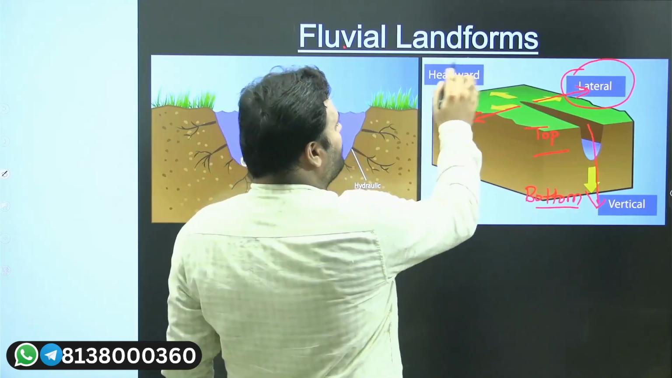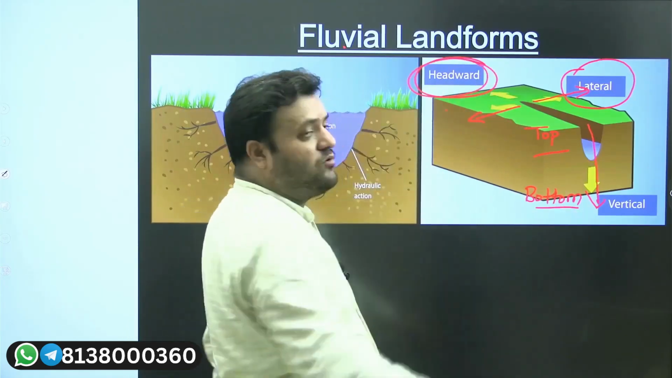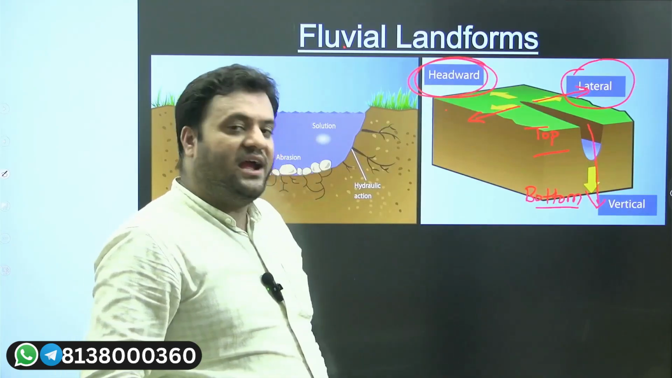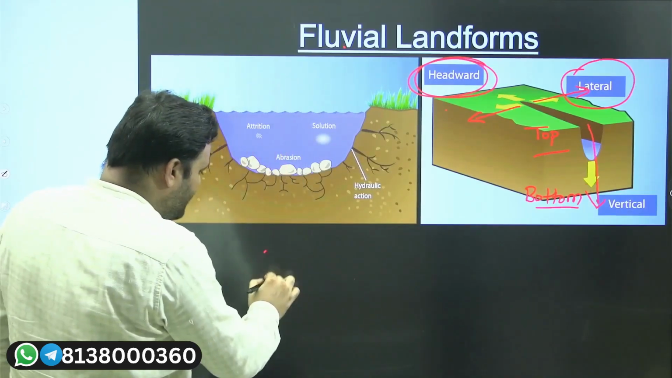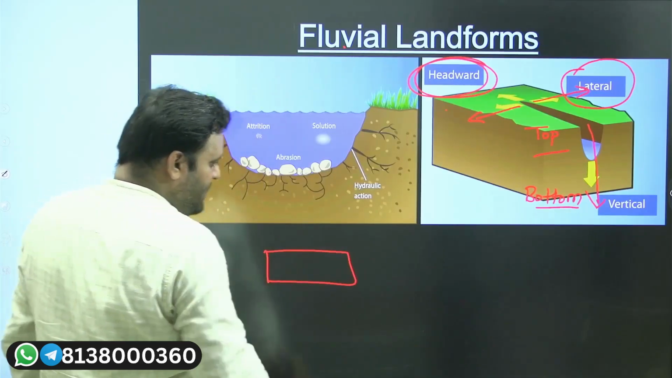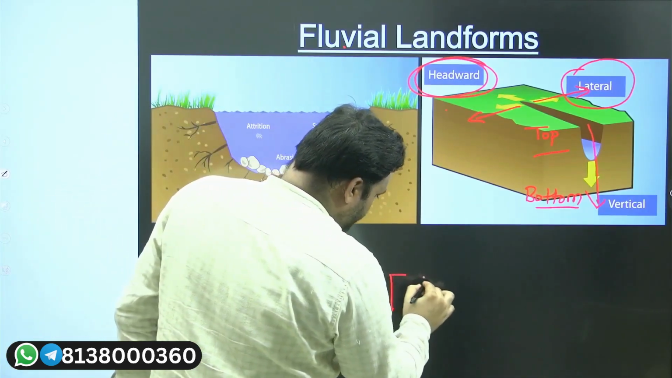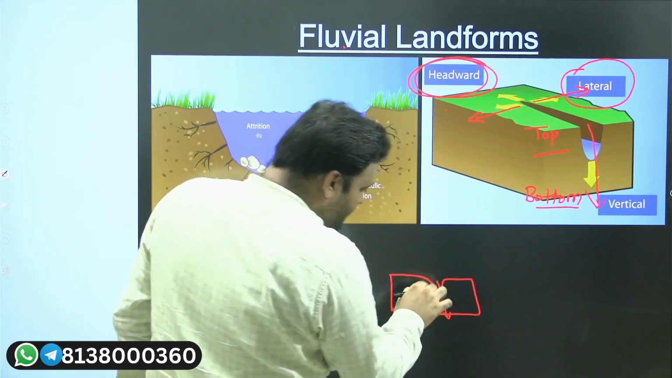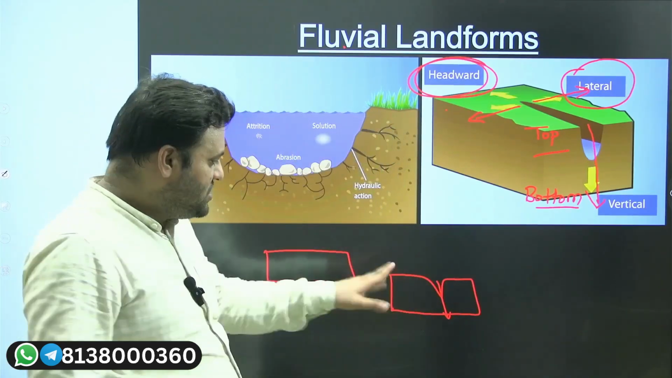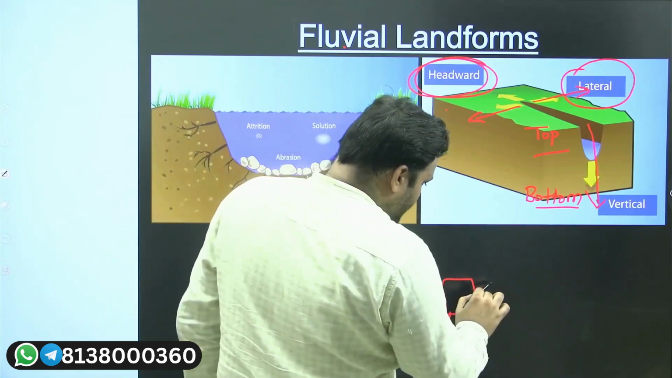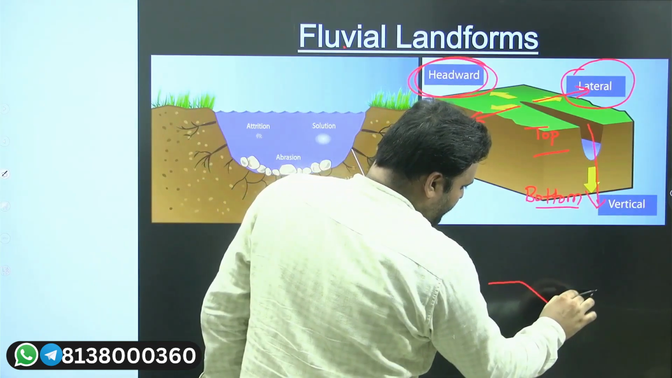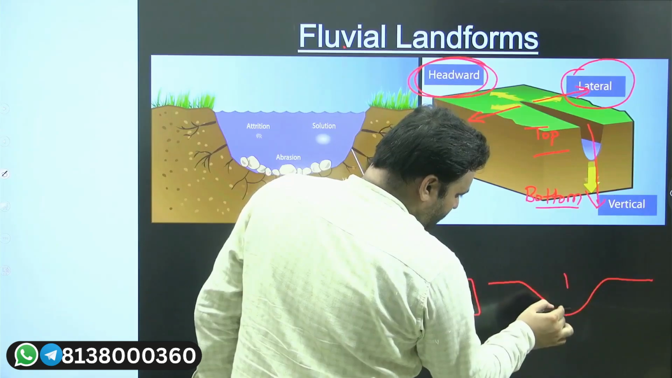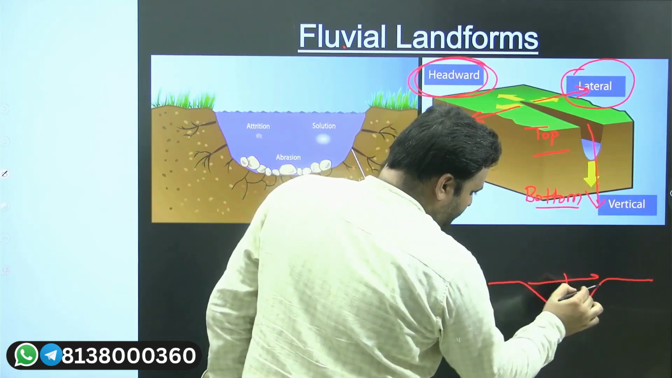And that set of erosion process will be called as what? Headward erosion. Suppose we have this land surface in this way, and suppose we have running water. Because of the running water, if we have a vertical cutting, we will have this shape, V-shaped valleys. And if we have a lateral cutting, we can have this kind of shape.